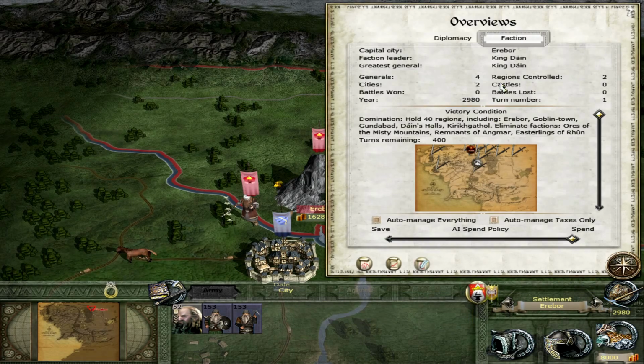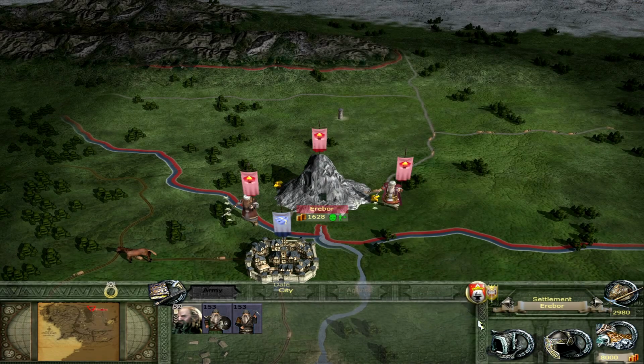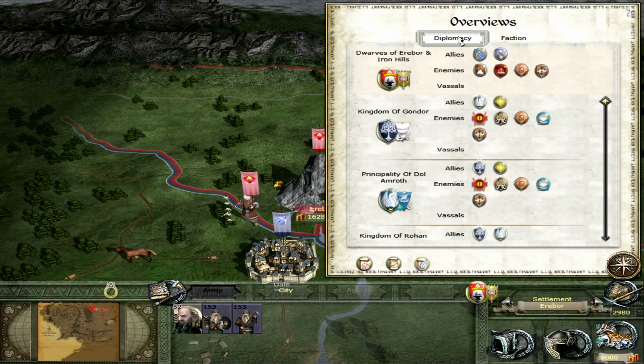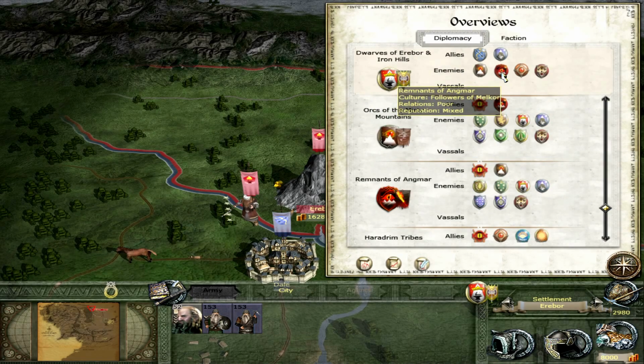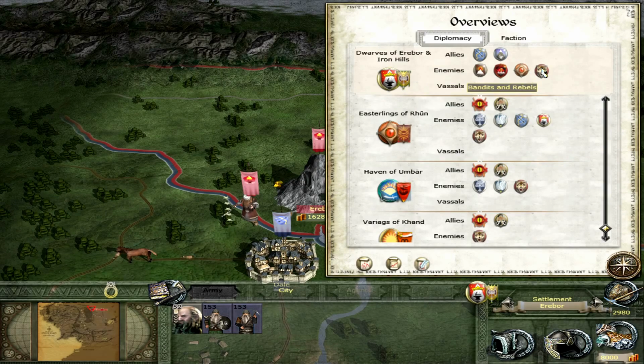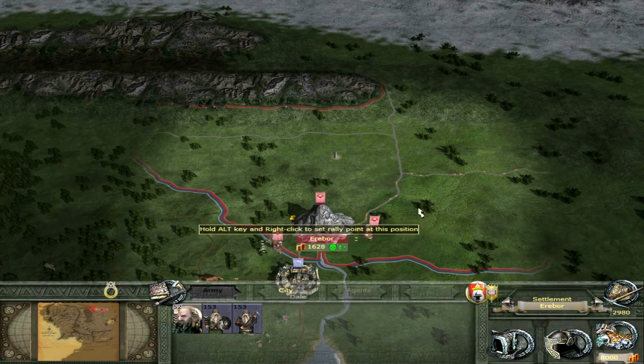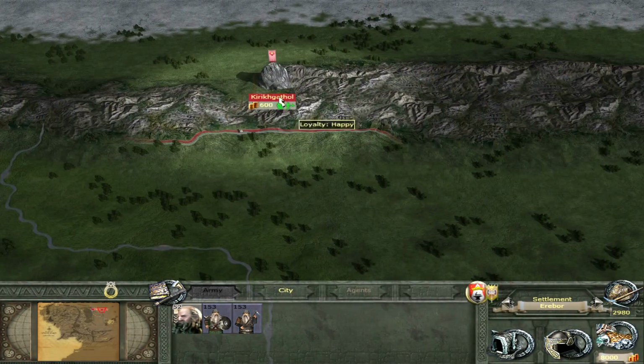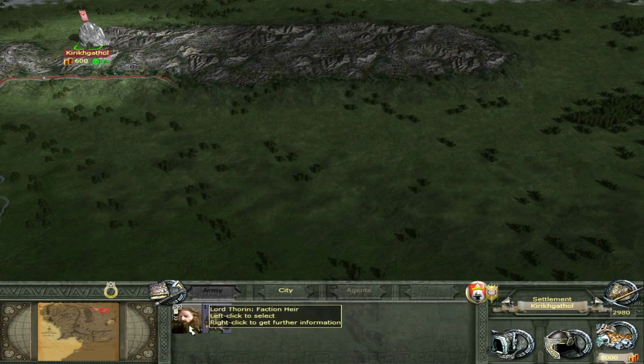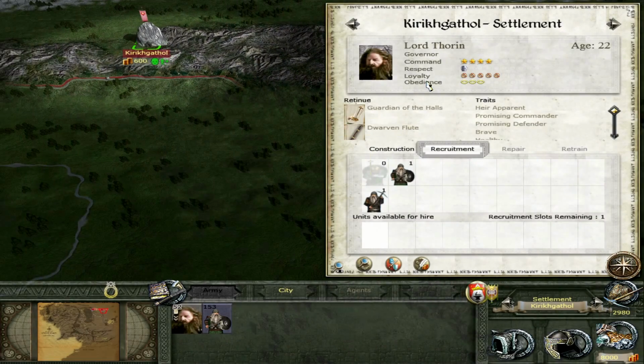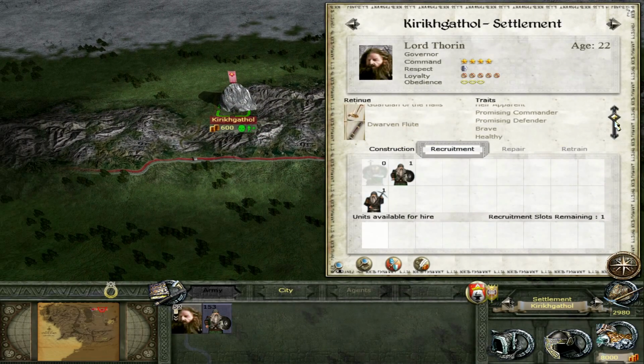Right, well, diplomacy. Where's diplomacy in this? I get confused now. Oh, there we go. Diplomacy tab. Enemies: orcs of the Misty Mountains, remnants of Angmar, Easterlings of Rhûn, and the bandits and rebels. Well, Easterlings are going to be over here, are they not? Lord Thorin. Okay, so he's still alive. We'll just pretend he didn't die.